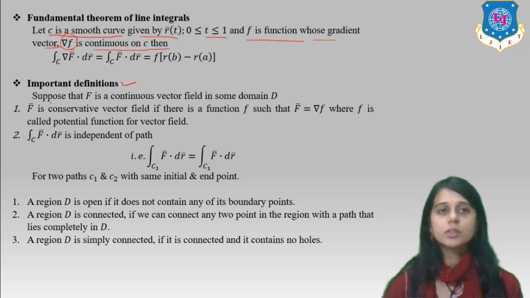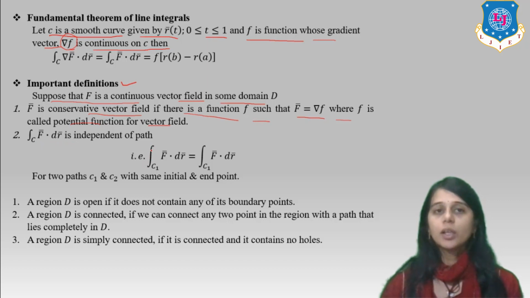Some important definitions. Suppose that F is a continuous vector field in some domain D. First, F is a conservative vector field if there is a function f such that F = ∇f, where f is called the potential function of the vector field. Second, the integral over C of F · dr is independent of path, where the integral over C1 of F · dr equals the integral over C2 of F · dr, for two paths C1 and C2 with the same initial and end points.